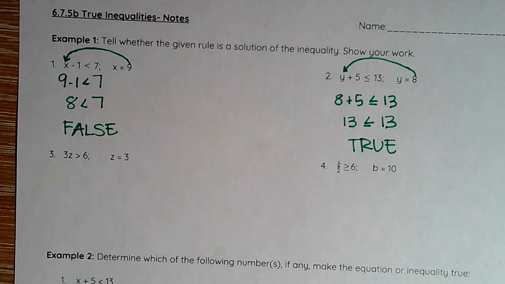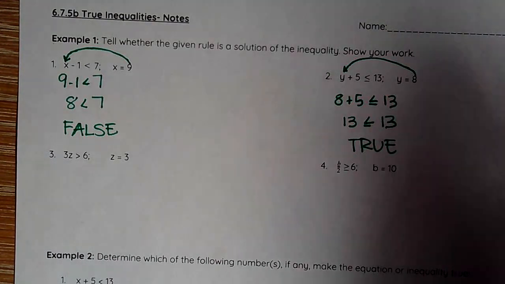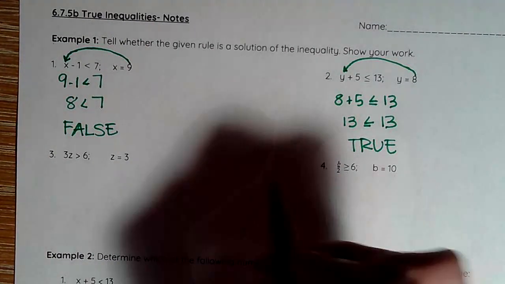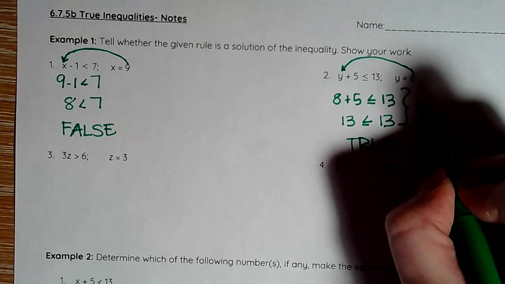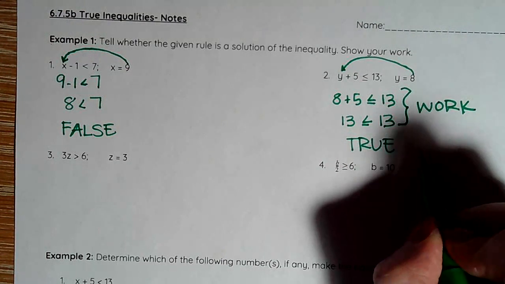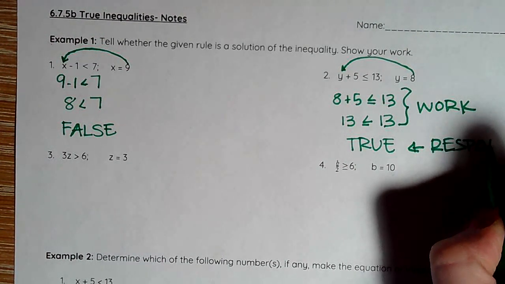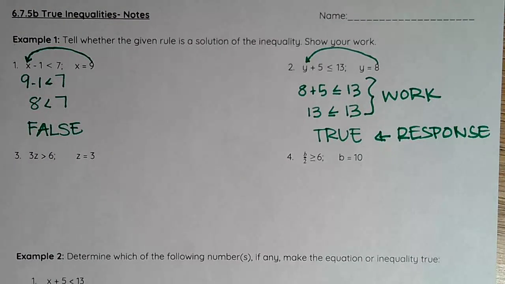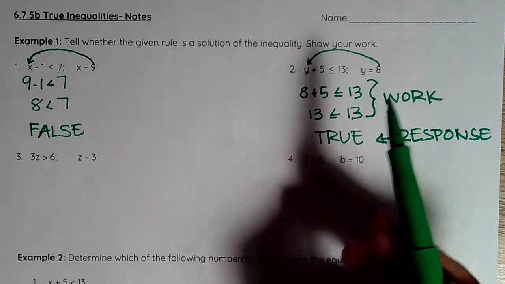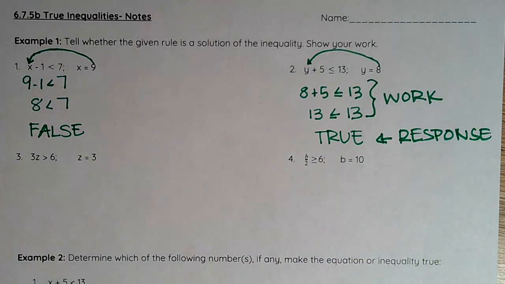So quickly, I want to point out that I can do the work and I substitute in, but my response is true and false. So this right here is my work, and then this is my response. Both are required when we are solving problems like that. I want you to tell me whether it's true or false, and then I also want you to use this. This is justifying your answer. That's the evidence for your response.